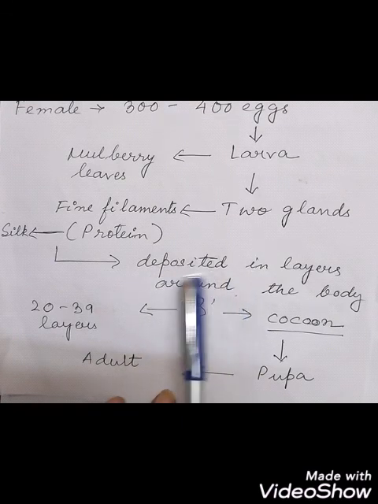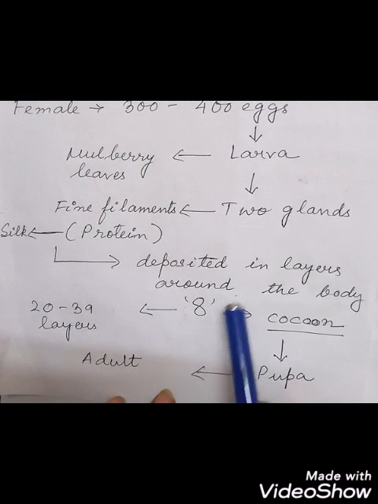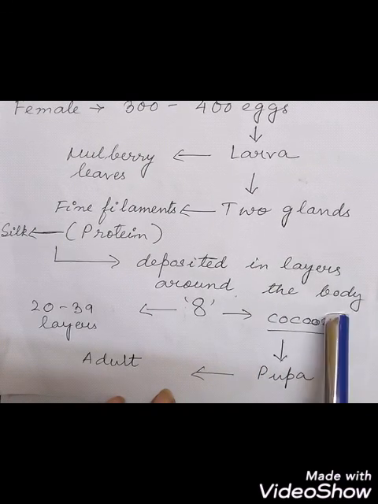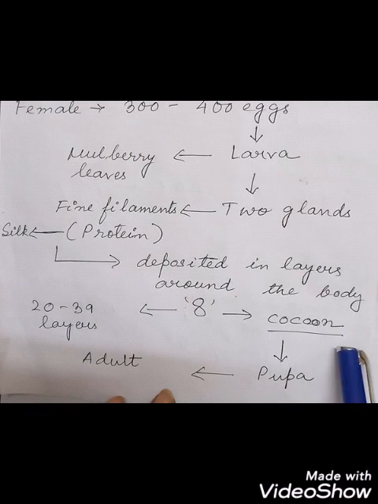Here these layers will be deposited around the body in a pattern of 8. Okay, so then what will happen? When they form the figure of 8, this will form a cocoon, and inside the cocoon there is what? The life, that is called the pupa. This is the second stage of the life, and this is called the pupa.